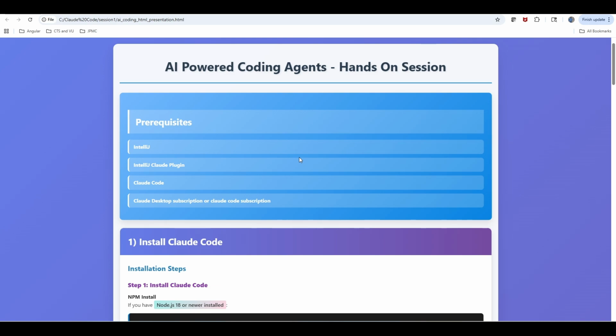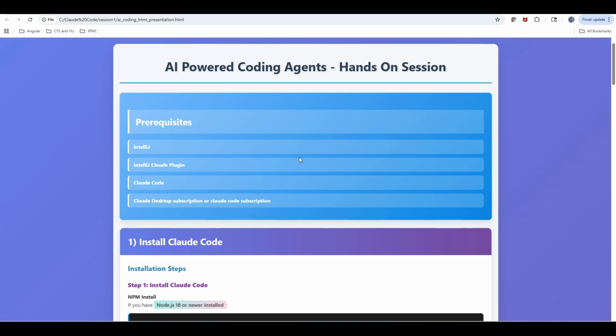It's a very interesting session, and after completing it, you can have the confidence that you can use AI coding agents to achieve our development goals.